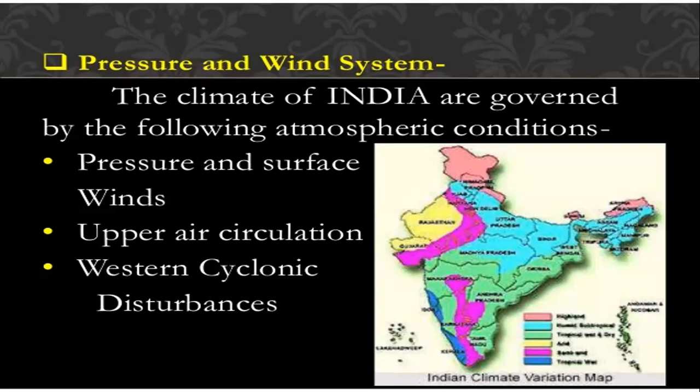There are three conditions that we need to focus on when we are looking at pressure and winds as a factor of climatic condition. Number one is the pressure and surface winds. Number two is upper air circulation. And number three is western cyclonic disturbances. So today's class is going to focus on these three things only.